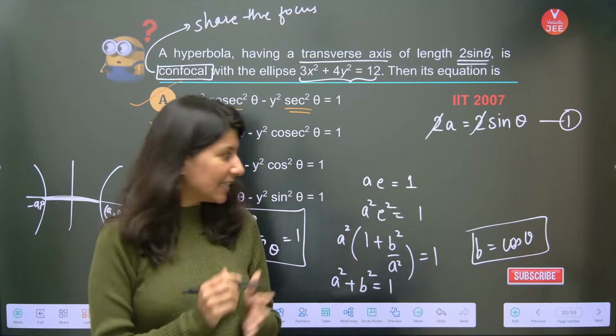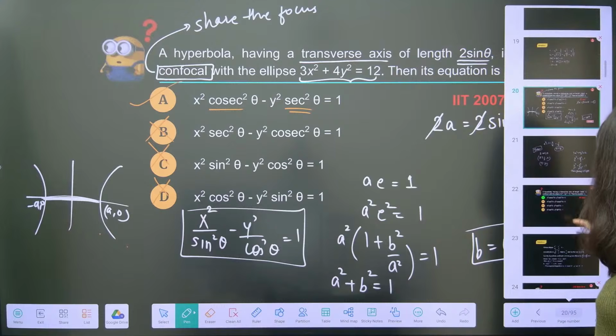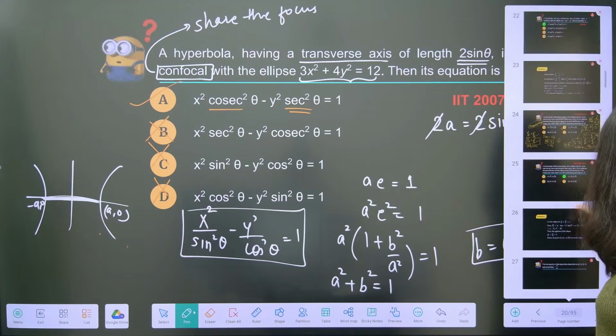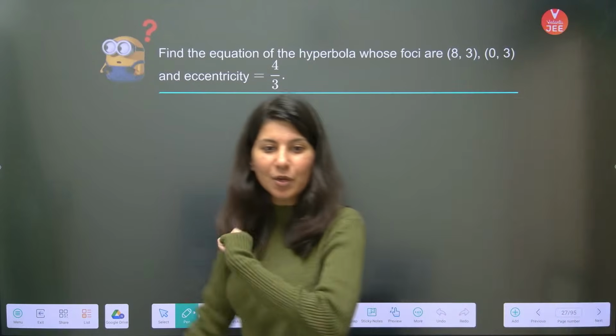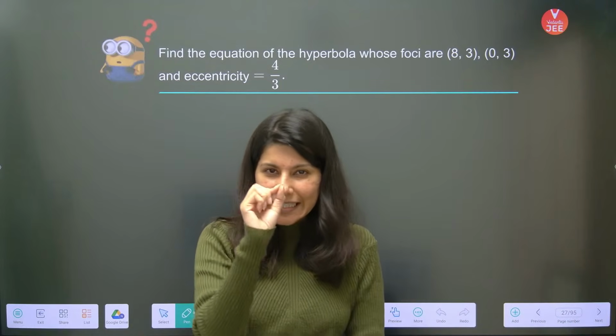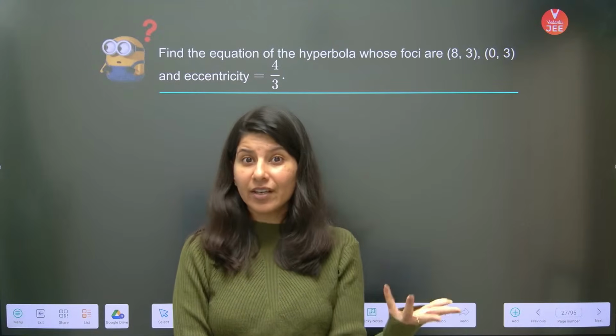Easy. Darshan is saying easy. Okay, so if you are finding it easy, then I have really high hopes from you guys that you will not disappoint me. You will solve this question. It is a little bit tricky. I will not say tricky, but a little bit different.